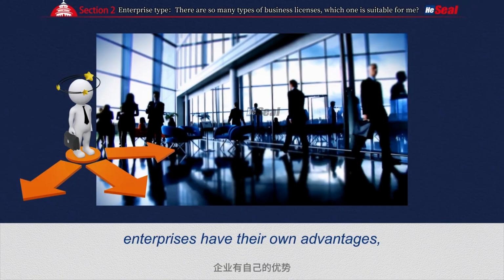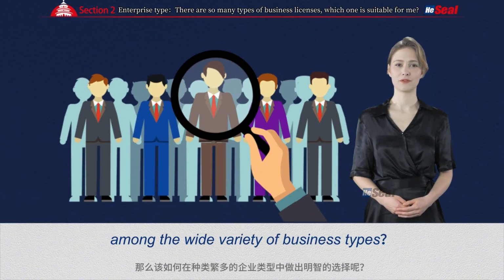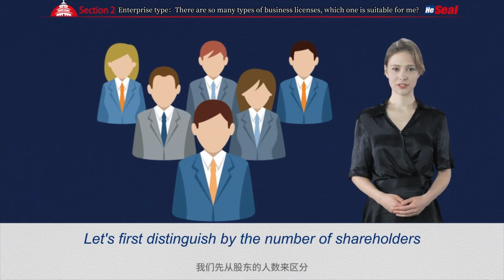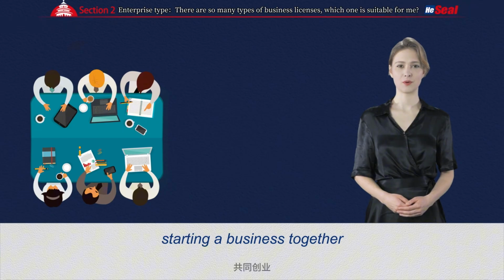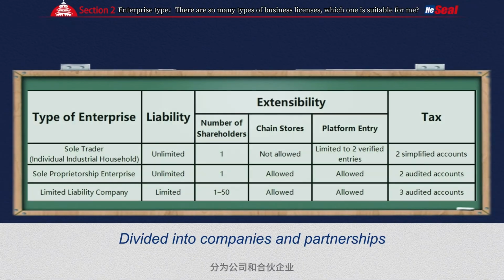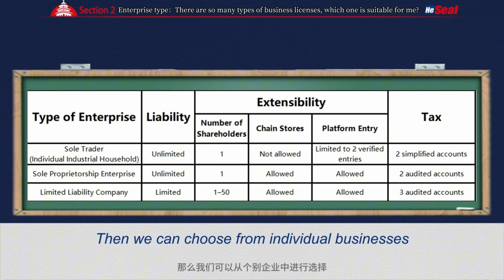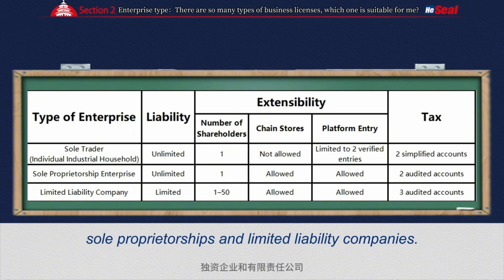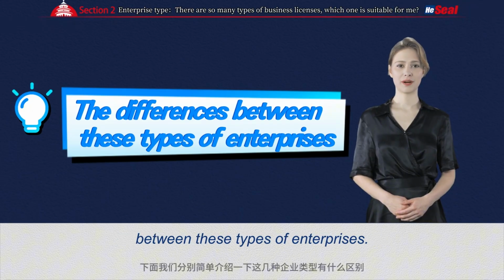Different types of enterprises have their own advantages, disadvantages, and scope of application. So how do you make a wise choice among the wide variety of business types? Let's first distinguish by the number of shareholders. If we are a group of people starting a business together, we need some partners. What types can we choose at this time? Divided into companies and partnerships. If we are the only one starting a business, then we can choose from individual businesses, sole proprietorships, and limited liability companies. Below, we briefly introduce the differences between these types of enterprises.